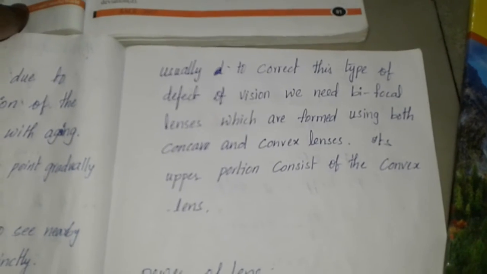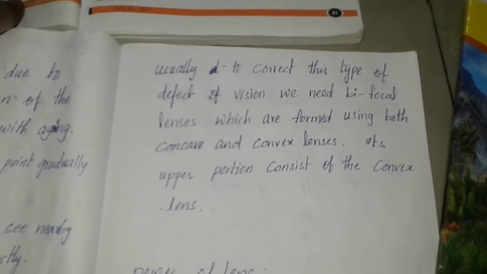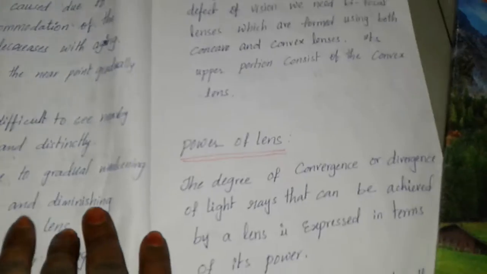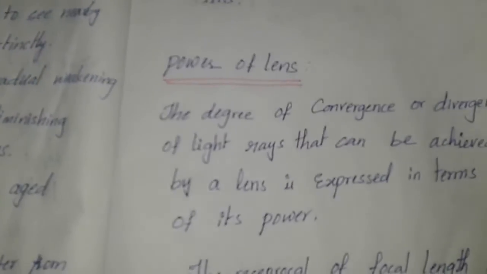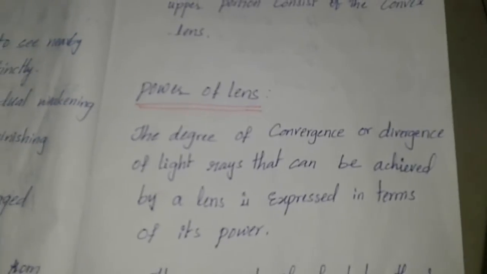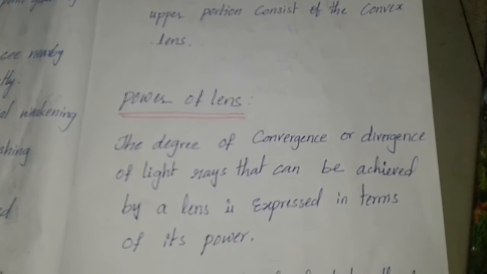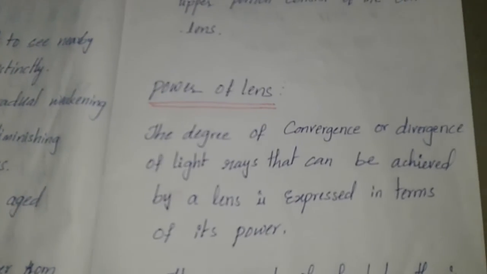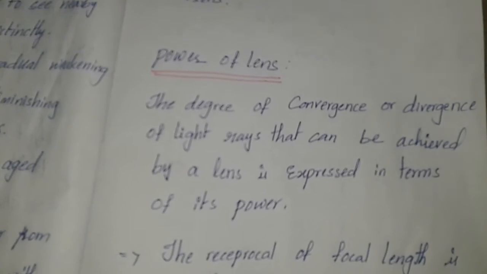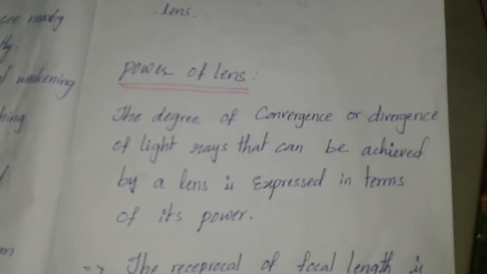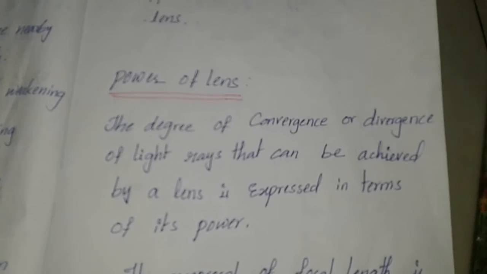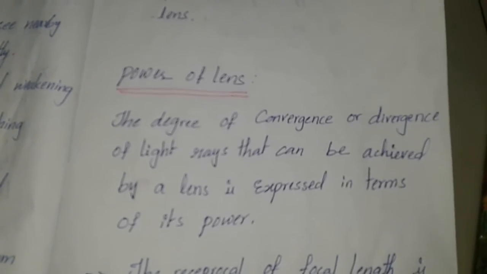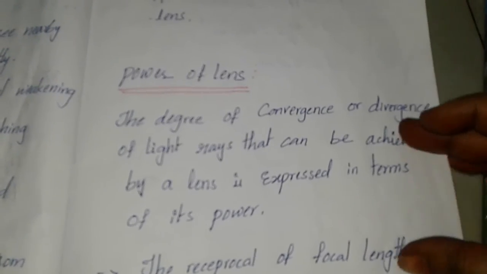So what do we mean by the power of a lens? Let us see. The power of a lens is the degree of convergence or divergence of light rays that can be achieved by a lens, expressed in terms of power. Light may converge or diverge.